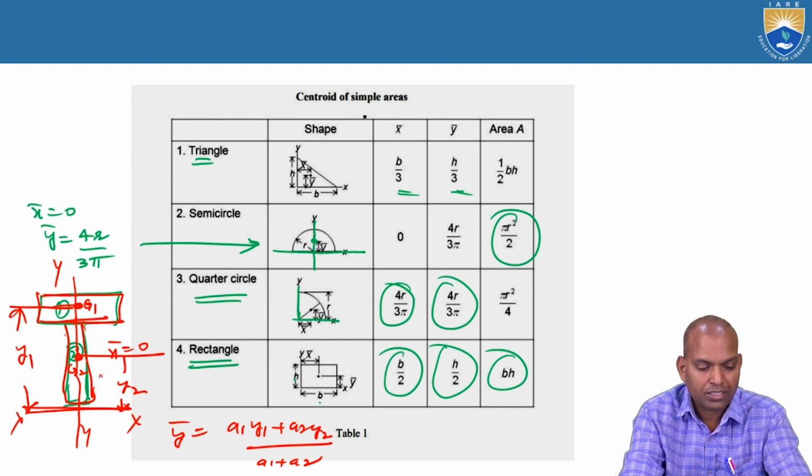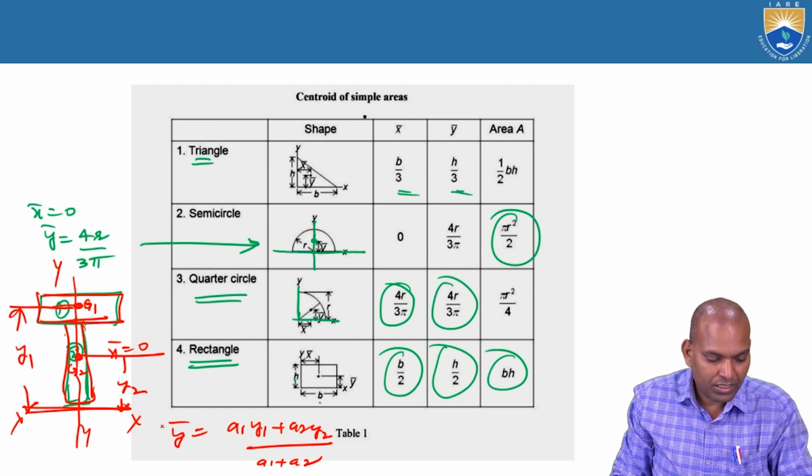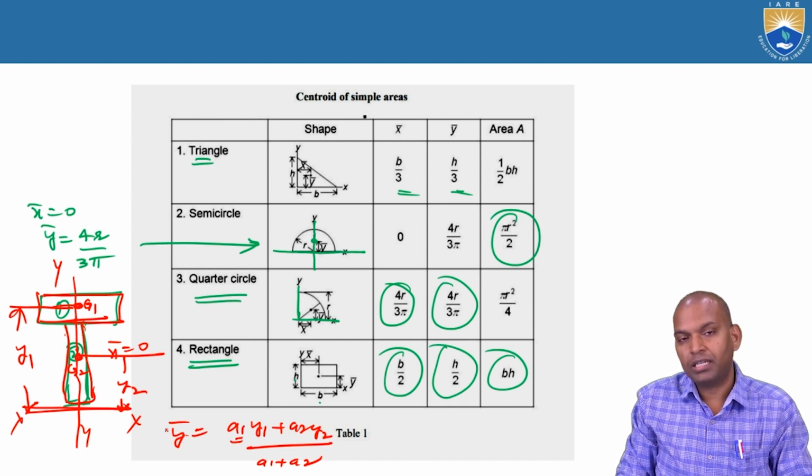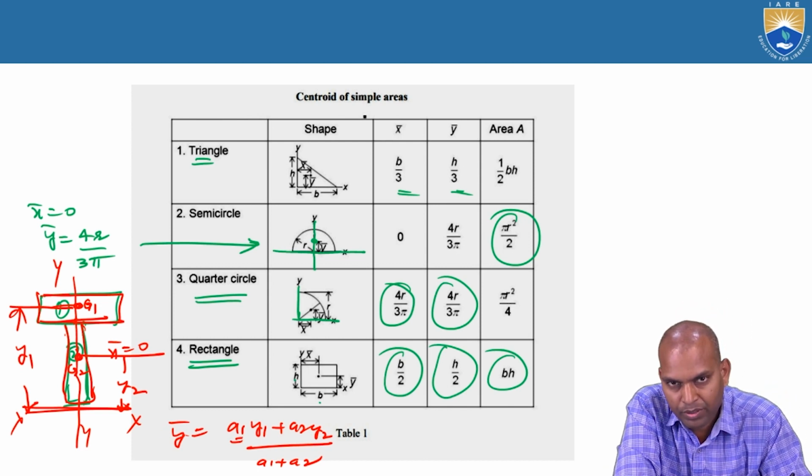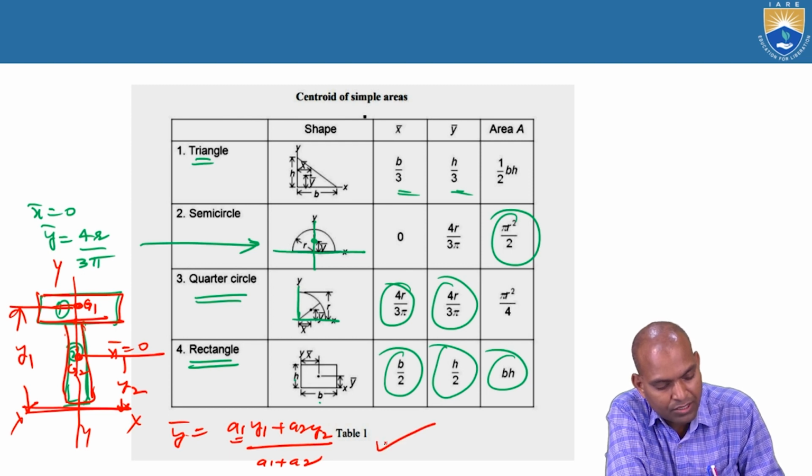Now substitute here, a1 and a2 are the areas of the sections. a1 y1 plus a2 y2 by a1 plus a2. This is bar y.